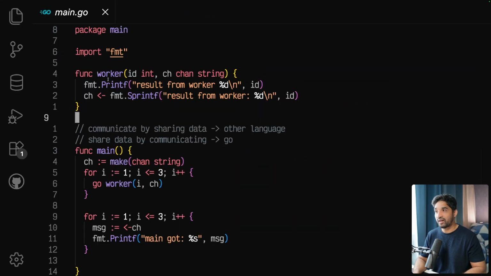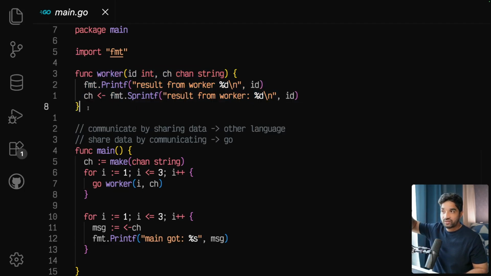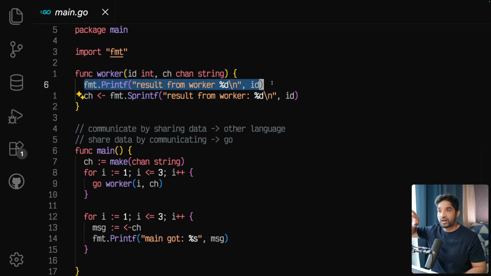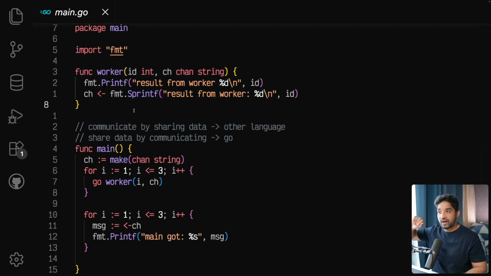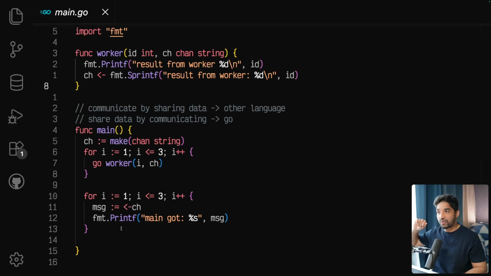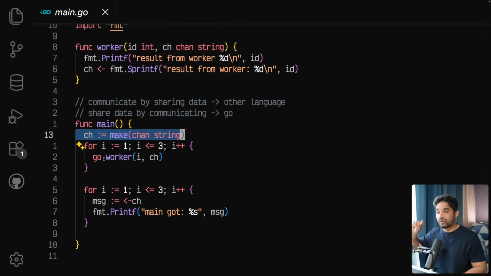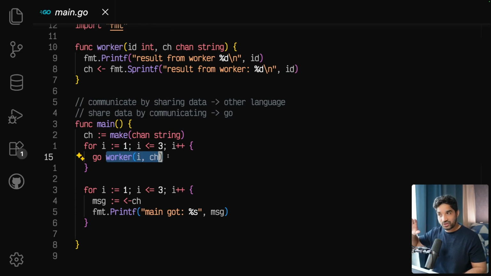So this is the Go file, and I have created this worker function. The first thing you can notice here is that concurrency, or a worker, is nothing but just a function. I create a function, do whatever I want in this function, and to communicate, I'm creating a channel here. Golang has this channel concept. We create a channel and spawn these workers using what? Just this keyword, go. Go does its work, and we get this concurrency.